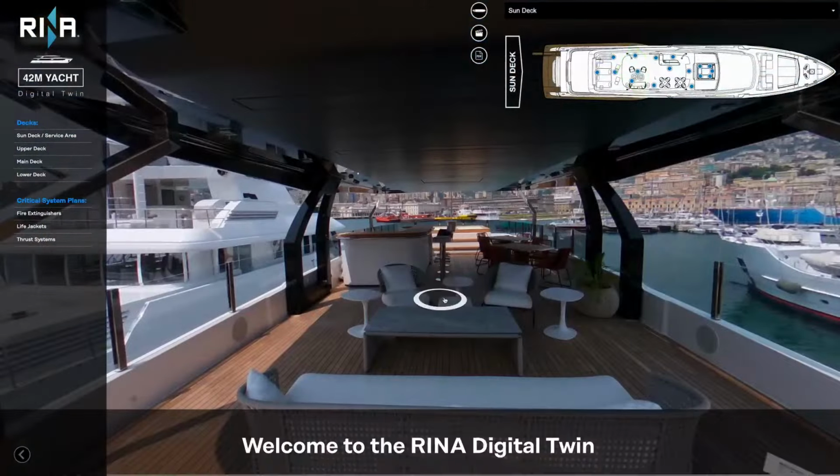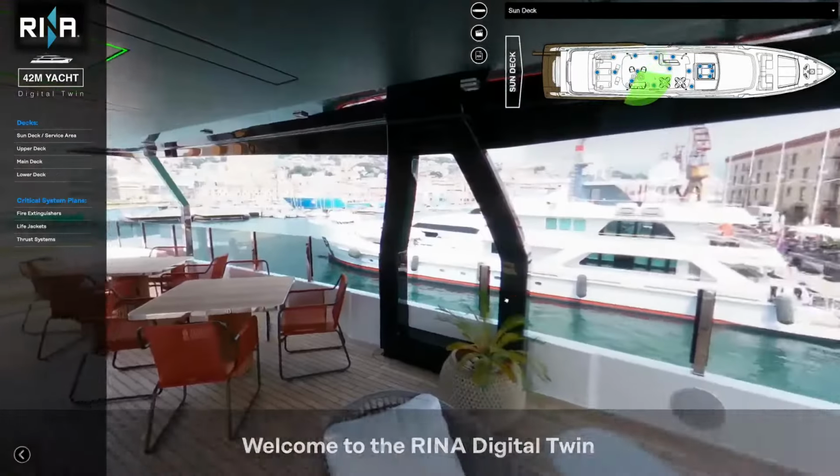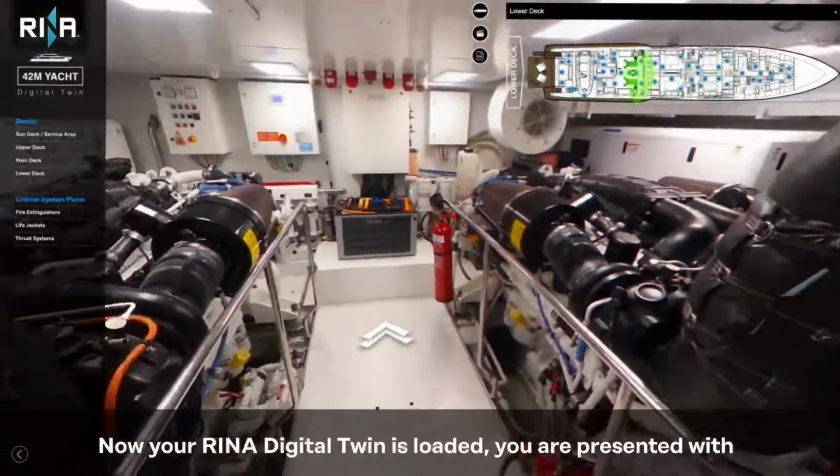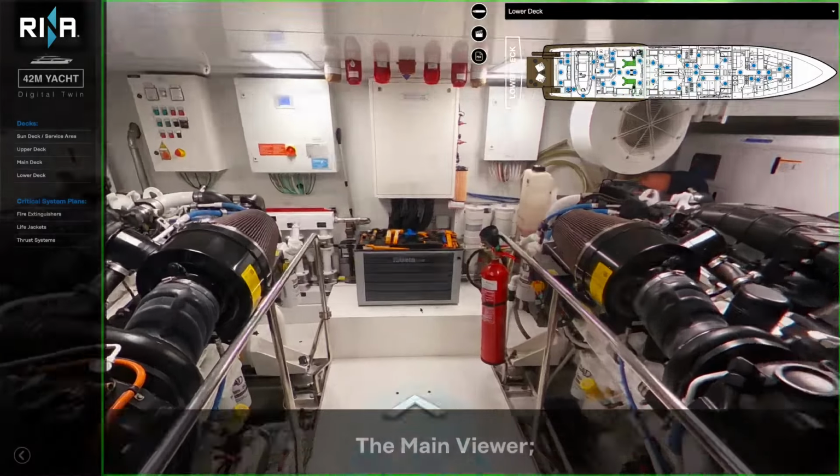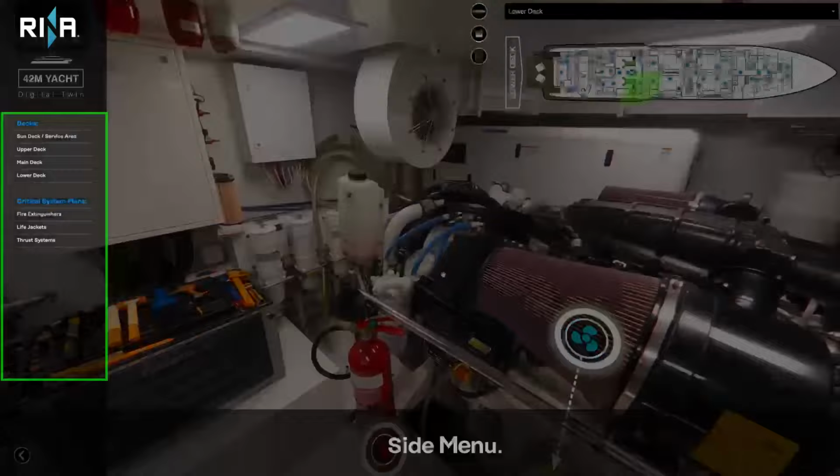Welcome to the RENA Digital Twin. Now your RENA Digital Twin is loaded, you are presented with the main viewer, floor plans, side menu.